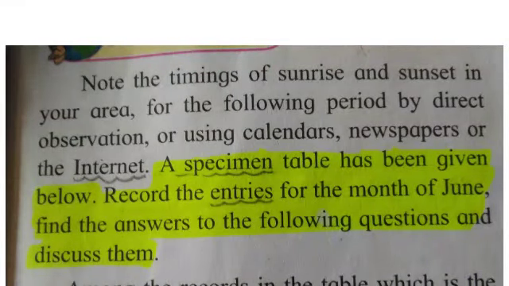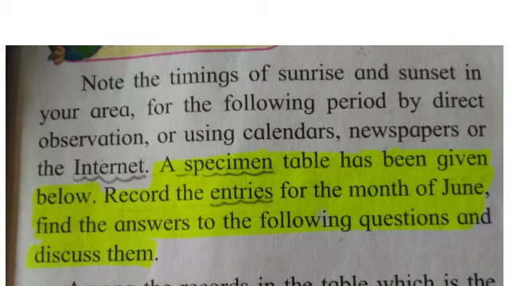Students, through this lesson one activity has been given. What is that activity? Here students should do observations of sunrise and sunset in the month of June, and they should maintain a record of all these sunrises and sunsets.